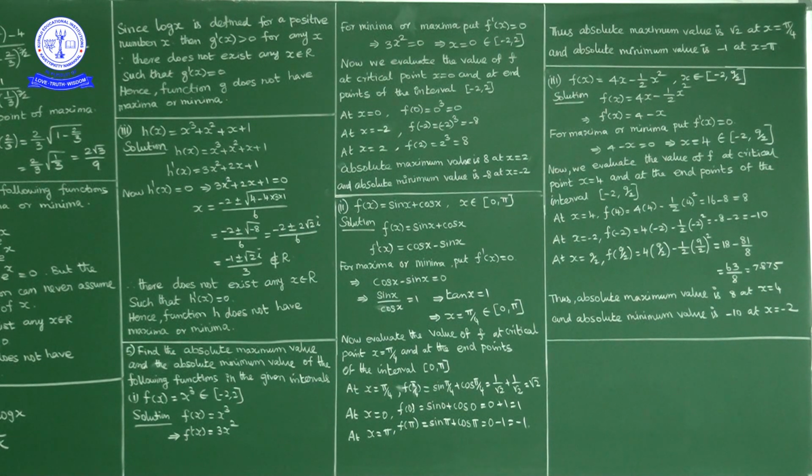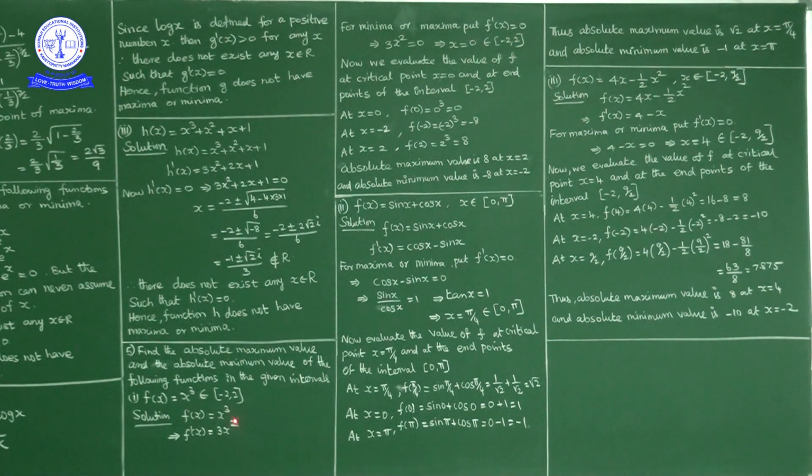Now what is the question here? First question in fifth one, f of x equal to x cube, x belongs to minus 2 to 2. Now what we know, x cube is a strictly increasing function. So as it is an increasing function, least value occurs at lower limit and highest value occurs at upper limit. Okay. So minimum value exists at minus 2 and maximum value exists at plus 2. Okay. We will prove here.